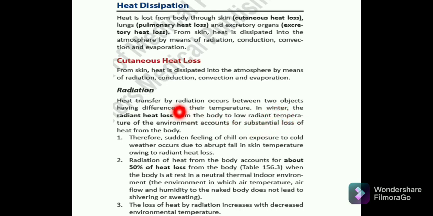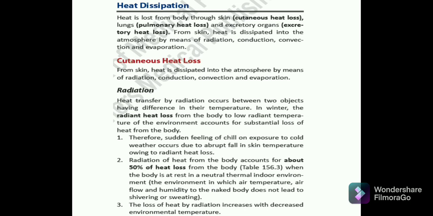So this radiation, heat transfer by radiation, occurs between two objects having a difference in their temperature. Here they have given an example that in winter, the radiant heat loss from the body to the low radiant temperature of the environment accounts for a substantial loss of heat from the body. You have taken this example in winters: if the temperature is around 5 or 6 degrees centigrade, you feel much colder. So there is heat loss basically in the form of radiation. That is the main model.